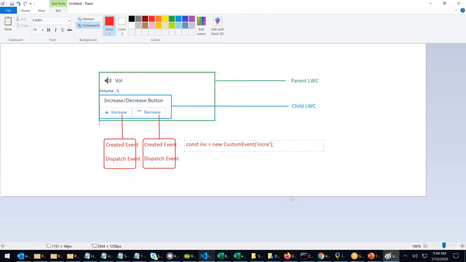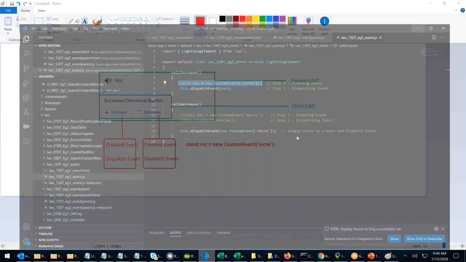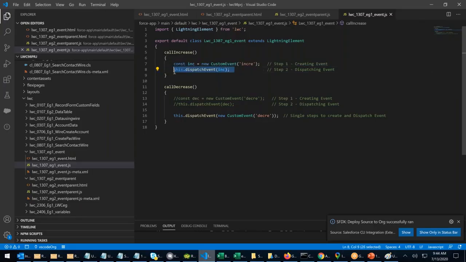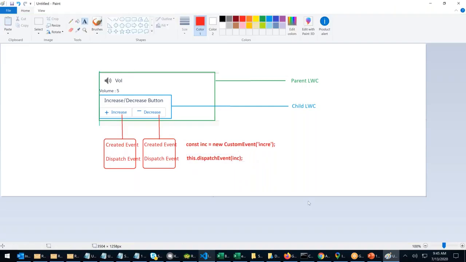How to dispatch an event? This is how you create an event. Perfect. How do you dispatch an event? This is how we dispatch an event. You can club them in one step also, as I showed you. This is called dispatch event. So you create, you dispatch event.